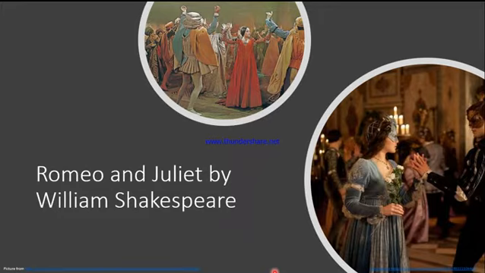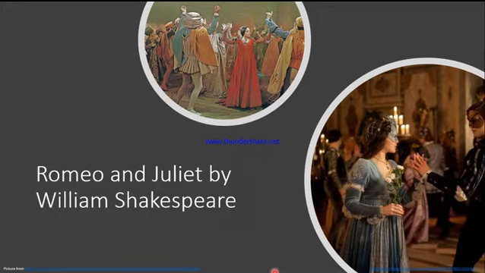Juliet too was attracted by Romeo, though he belonged to an enemy family. This is the background of the Romeo and Juliet story.